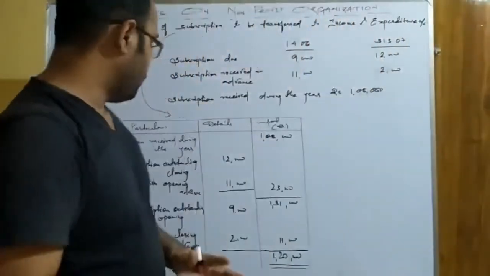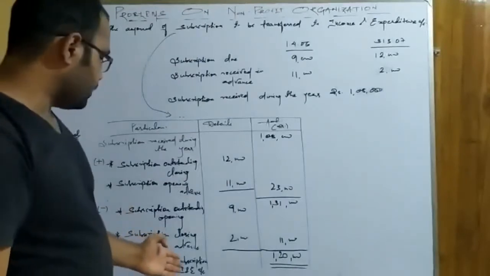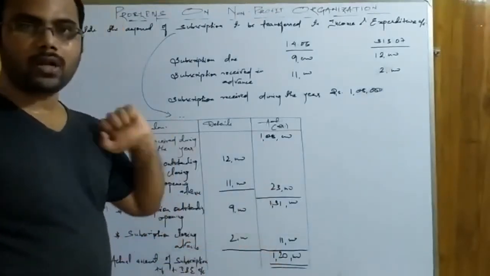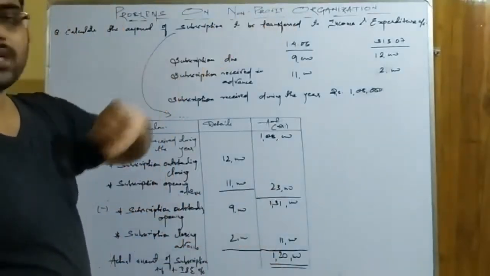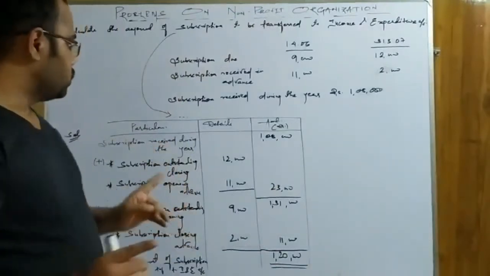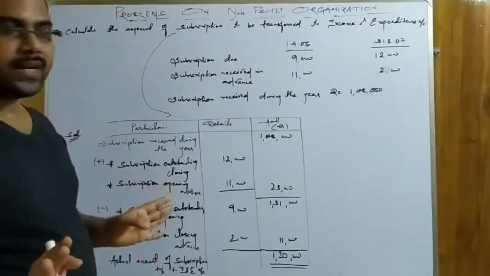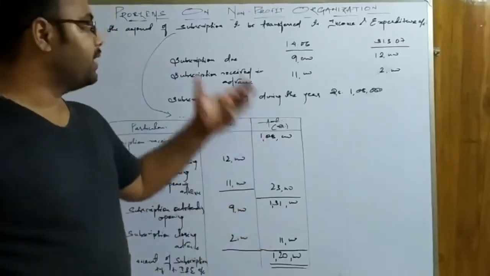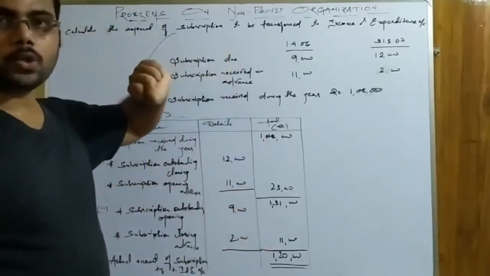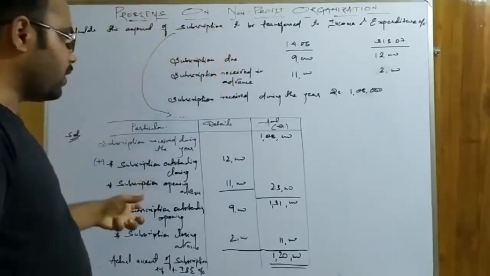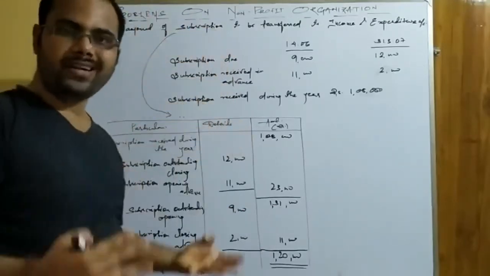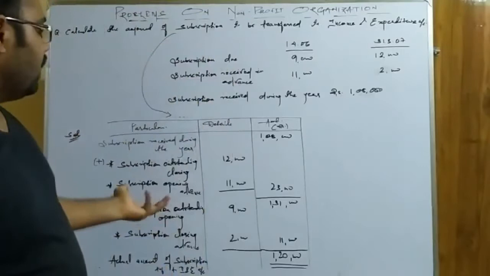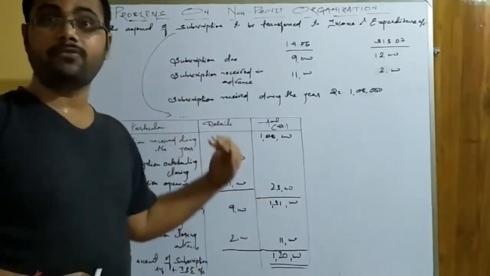Sorry for the interference. Okay, so the actual amount of the subscription transferred to this, that is 1,20,000, will be transferred to income and expenditure account. I hope you got it and you don't have any confusion regarding this. It is very easy. Just find out whether the expense or income given in the question is related to the current accounting year or not. If it is related to the current accounting year, it will be added, and if it is not related to the current accounting year, it will be deducted.